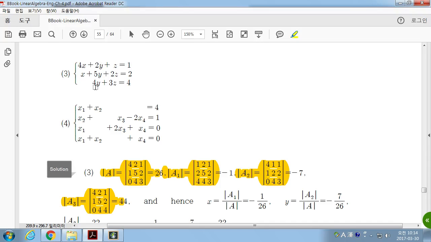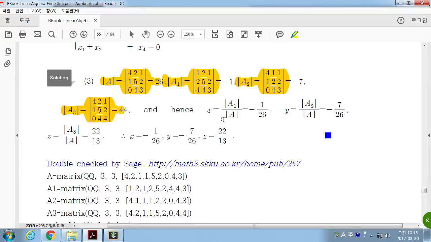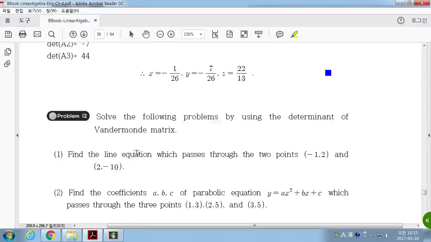The second one, A2, is the determinant of the matrix where you replace the 2, 4, 5, 4 with 1, 2, 4. Third, A3 is obtained by replacing the 3, 1, 2, 3 numbers with 1, 2, 3, this vector v, and finding the determinant. So if you can repeatedly compute determinants, everything can be found, so you can have x and y. Okay? This can be done for every other one.